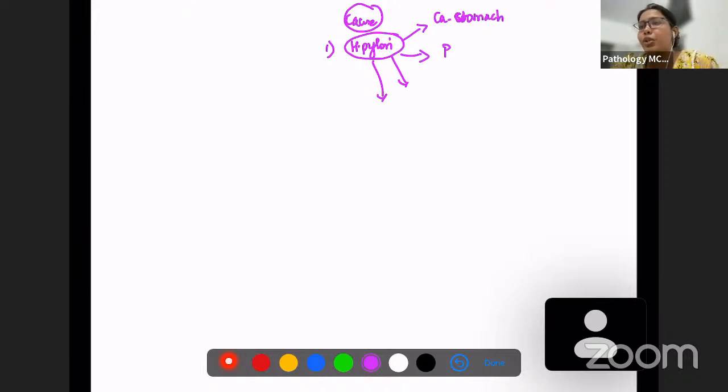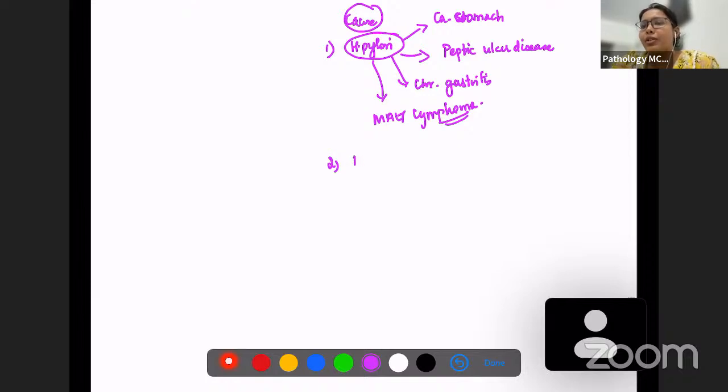Apart from that, it is going to cause peptic ulcer disease. It can also cause chronic gastritis and can cause mild lymphomas. So H. pylori is a very important cause of carcinoma stomach.